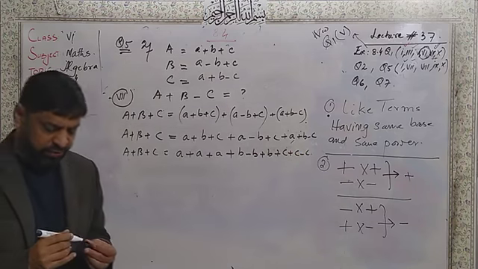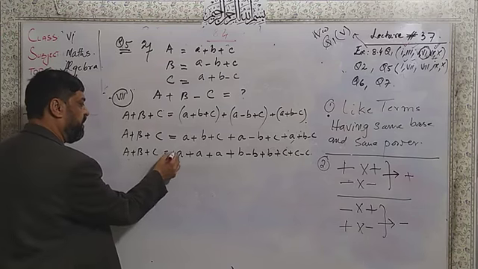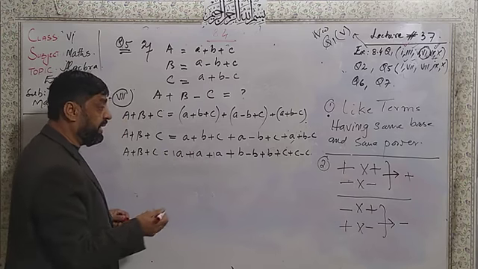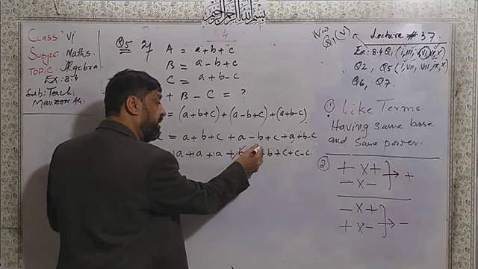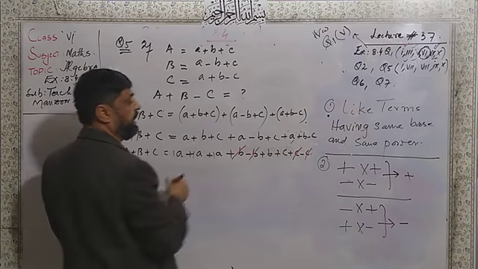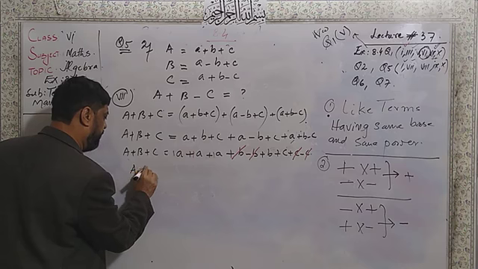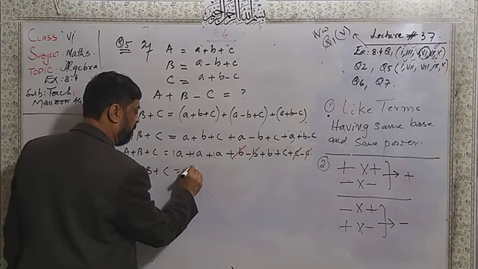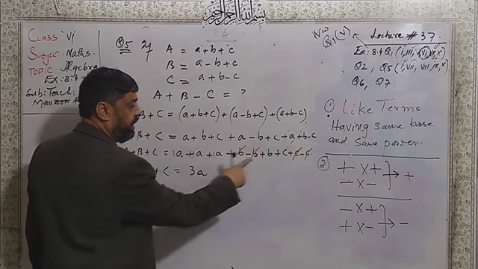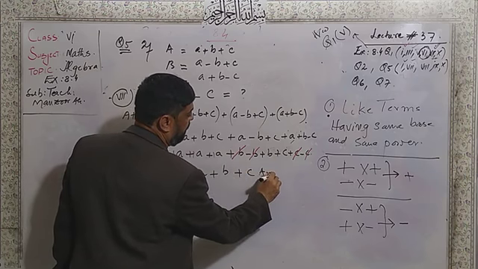Dear students, here we have a very simple attempt. Just 1, 1, 1. All are plus. So it will be equal to plus 3A. Here plus B and minus B cancel. Here plus C and minus C cancel. Now let us write the last statement. Here A plus B plus C is equal to 3A. Okay, 1 plus 1 plus 1, 3. Here plus B remaining, here plus C remaining. And this is the answer.